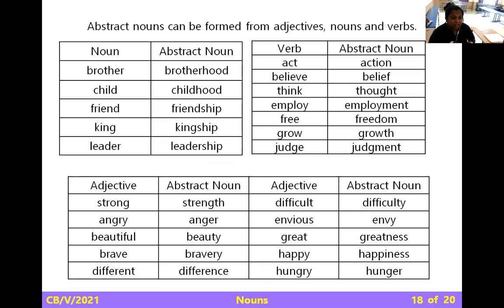It's where feelings and emotions are more, where the physical being will not be there. Abstract nouns can be formed from adjectives, nouns and verbs. Now, there are some words they have given as examples. You can refer to these: brother, brotherhood; child, childhood; think, thought; strong, strength; difficult, difficulty. This you all have learned, but still I'm sharing this with you all for home.